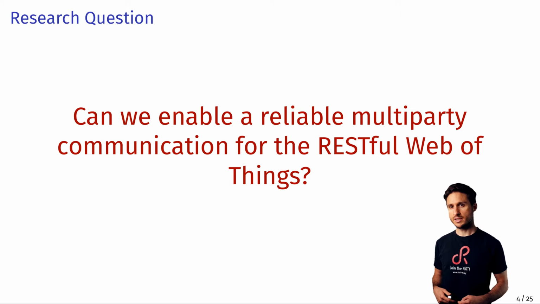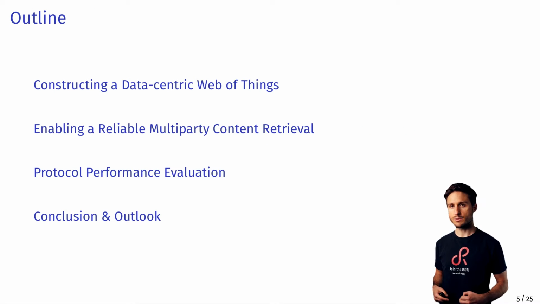Previously, we investigated a CoAP-based data-centric Web of Things deployment option and observed reliable content retrievals with reduced network utilization. In this paper, we follow up with the question whether we can extend our work with a reliable and secure multiparty communication. In the remainder, I will briefly recap the data-centric Web of Things and describe our extensions to make it multiparty aware. I will present our testbed experiments and will then conclude with takeaways and future work.